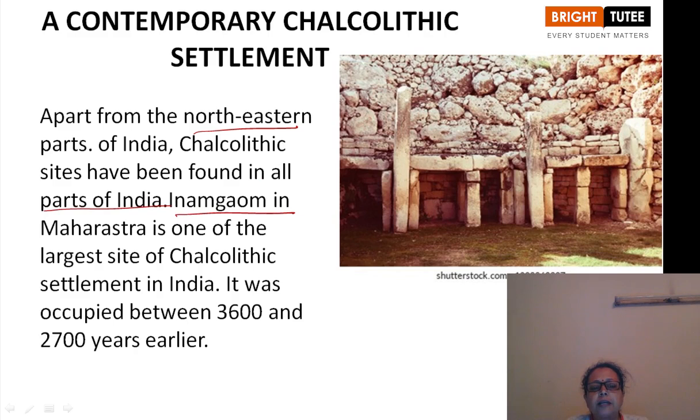Inamgaon in Maharashtra is given as one of the examples. It is one of the largest sites of Chalcolithic settlement in India, and it was occupied between 3600 and 2700 BC.